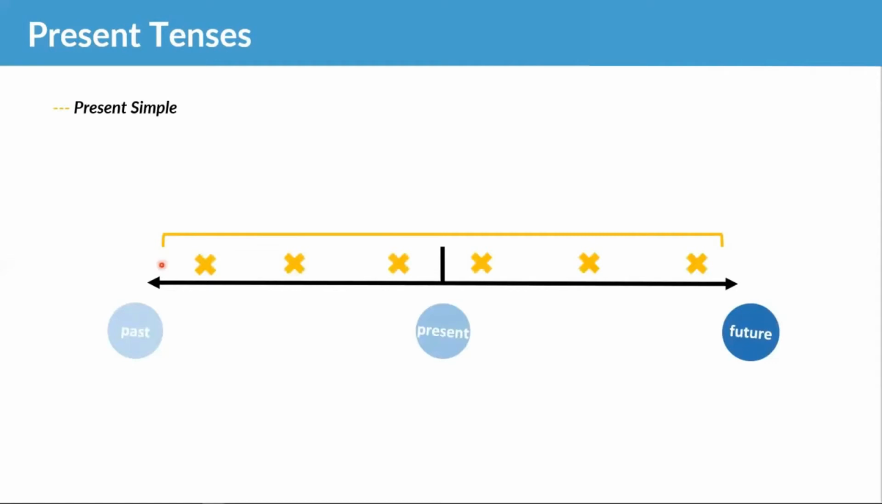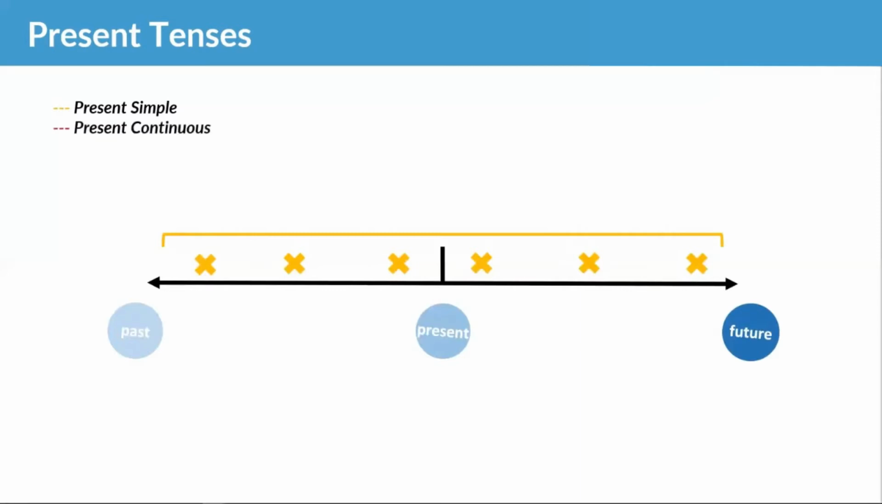Now, next up for the present simple, we have routines or recurring actions. So something that happens all of the time. For example, I walk to work every day. Monday, Tuesday, Wednesday, Thursday, Friday, Saturday. I walk to work every day. Okay? It's a routine. It's a recurring action.